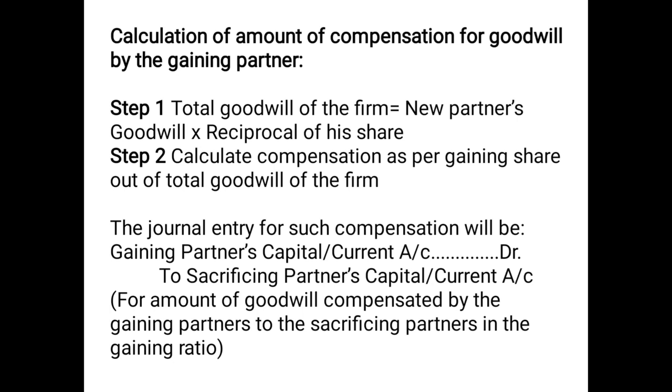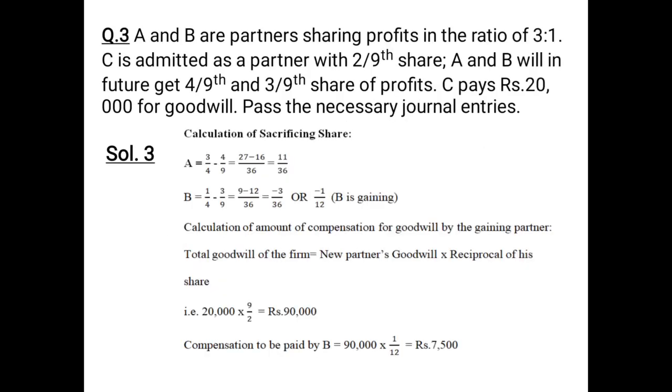Because when he compensates, his capital balance will reduce, and when the sacrificing partner receives it, his capital balance will increase. As you can see in the narration, the amount of goodwill is compensated by the gaining partners to the sacrificing partners in the gaining ratio. Let us understand this with the help of an example.